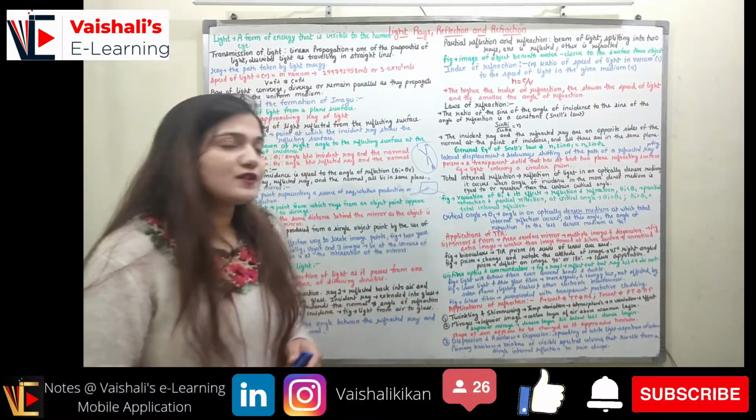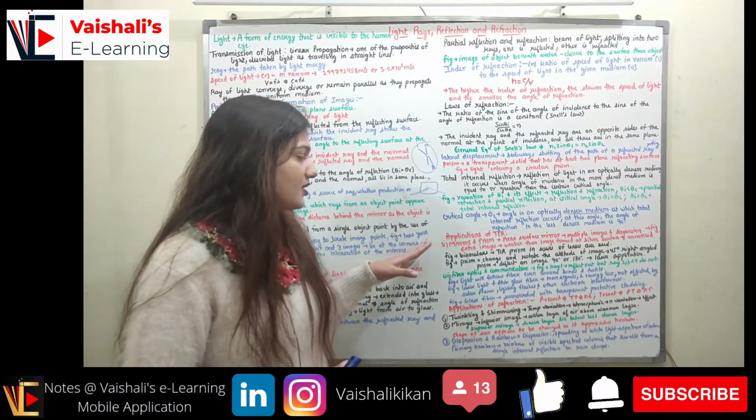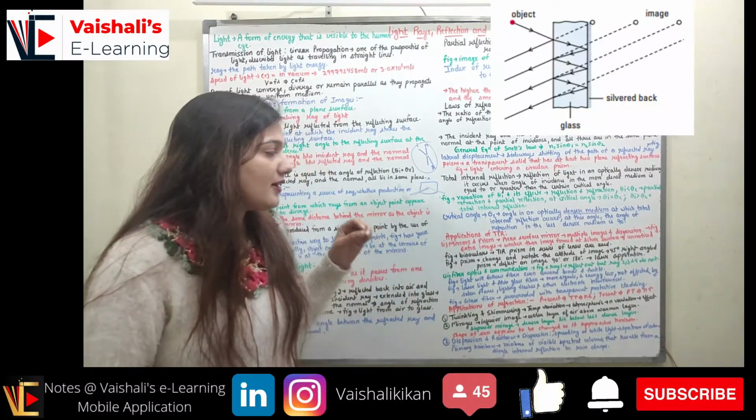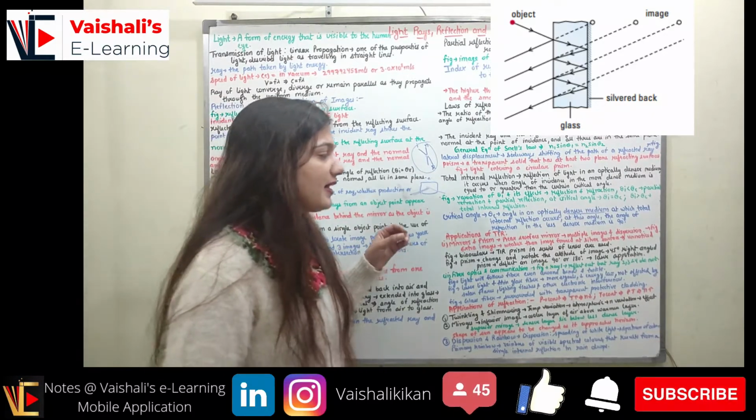Coming to the applications of total internal reflection. The first application is in the mirror and prism. The rear surface of the mirror will have multiple images.